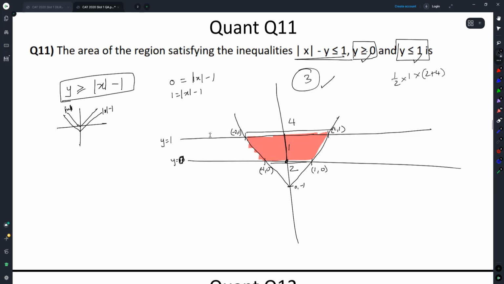This is again a question that is a distinguisher between fear and non-fear. Most people would run away from this on account of रीजन बनाना पड़ेगा या ग्राफ नहीं समझ में आ रहा है क्या होगा, but fairly simple, straightforward question.